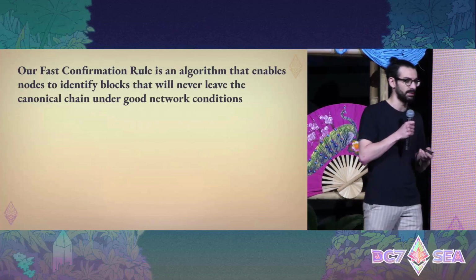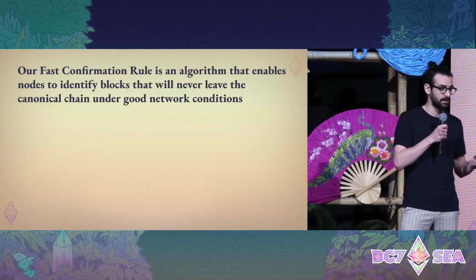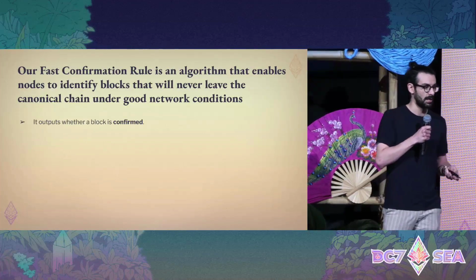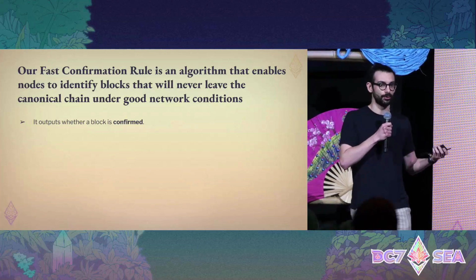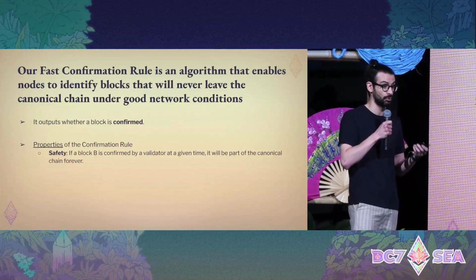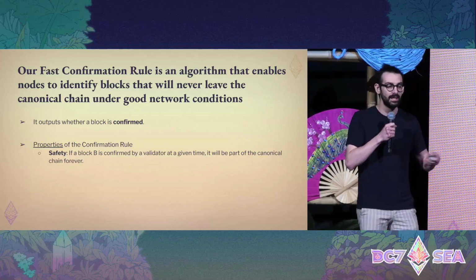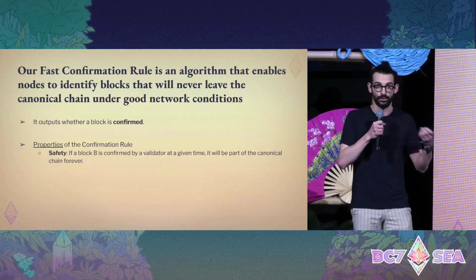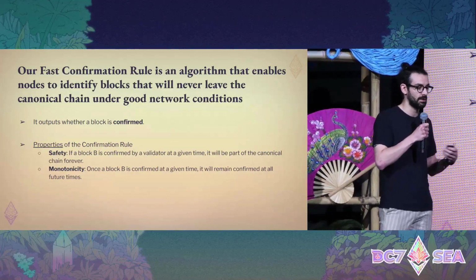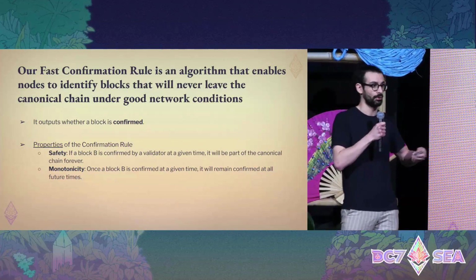Our fast confirmation rule is an algorithm that enables nodes that run it to identify blocks that will never leave the canonical chain, assuming good network conditions. Basically, this algorithm outputs whether a block is confirmed or not. And it satisfies two properties. One is safety, meaning that if a block is confirmed by a validator at a given time, it will remain in the canonical chain forever. Moreover, we also have monotonicity, meaning that if a block B is confirmed at a given time, it will always remain confirmed. If we confirm a block today, tomorrow it will remain confirmed.